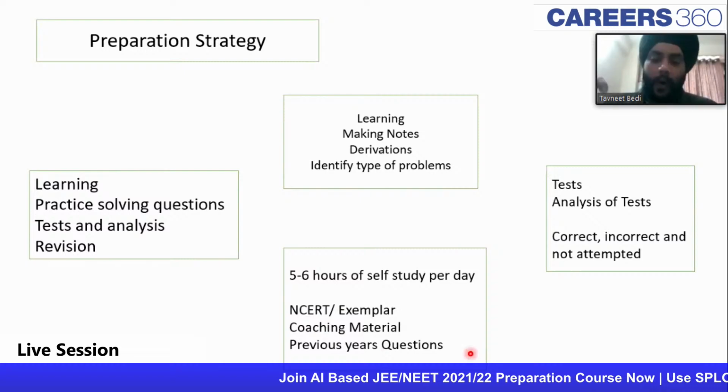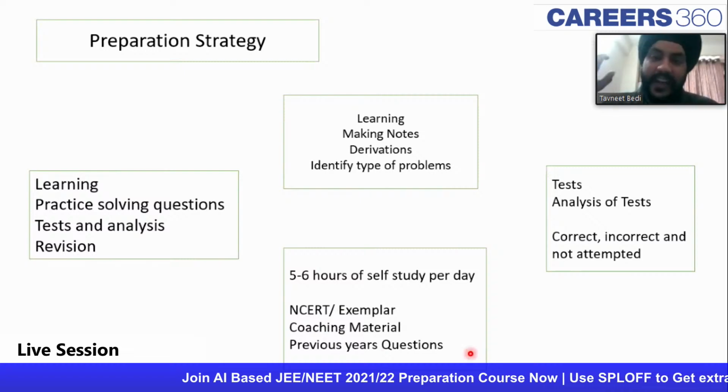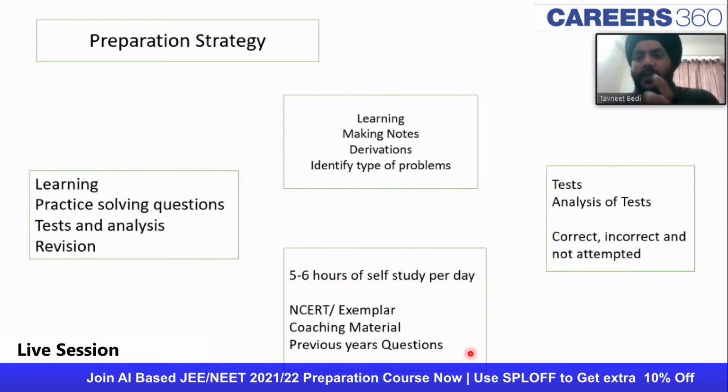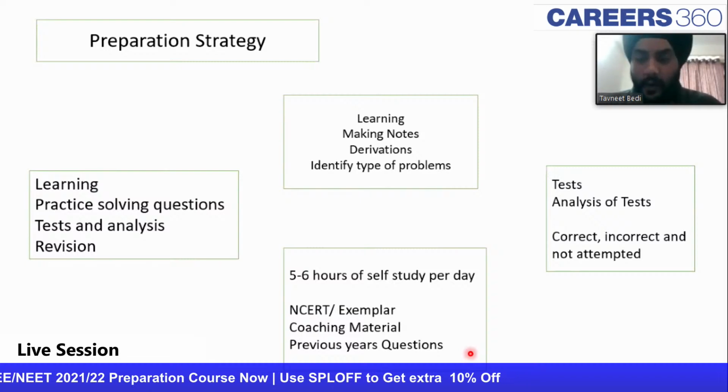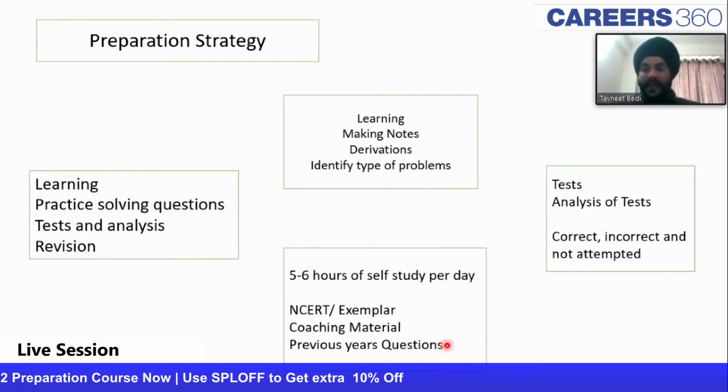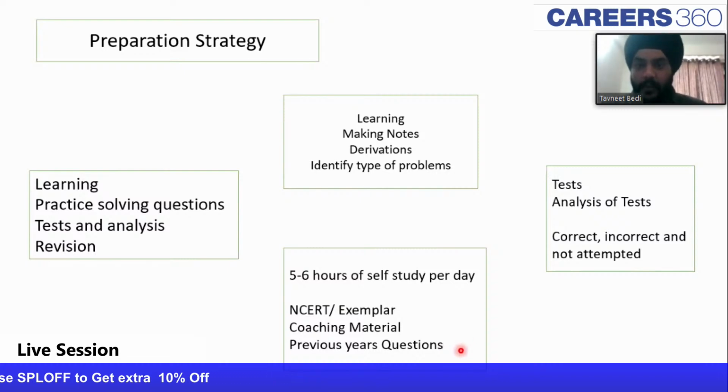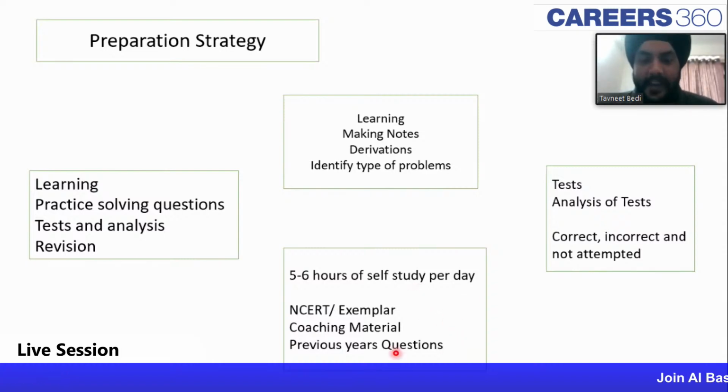You get an idea of what actually is asked in the examination. If some part is difficult, it's okay, that part doesn't come in the exam. I hope my point is clear. So the previous year's questions are again very, very important. You have to keep on solving them along with the chapter that you are studying. I hope that is clear, guys.